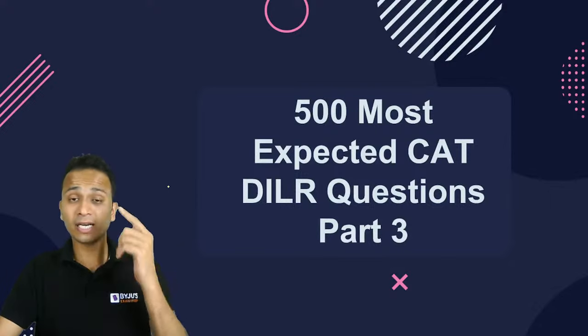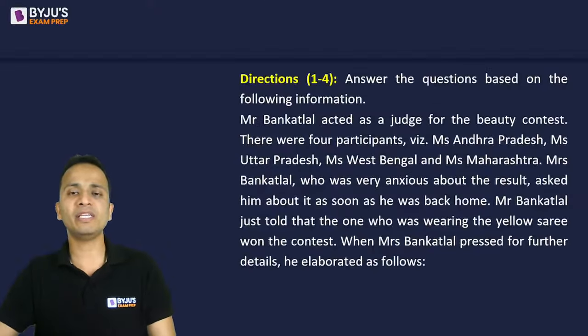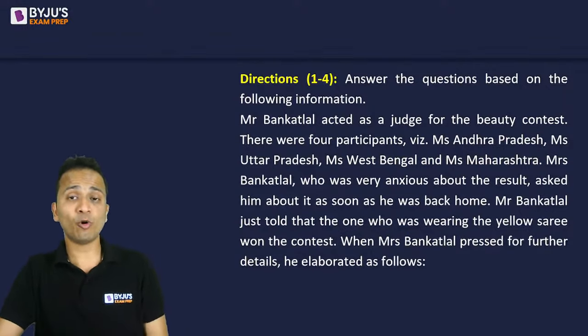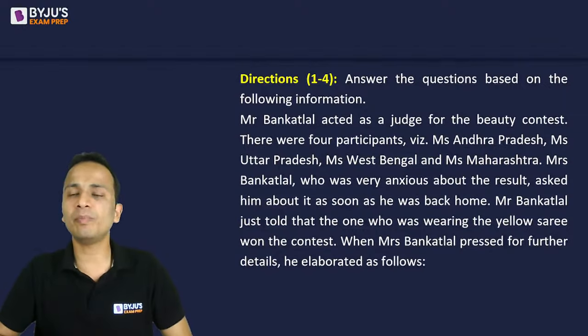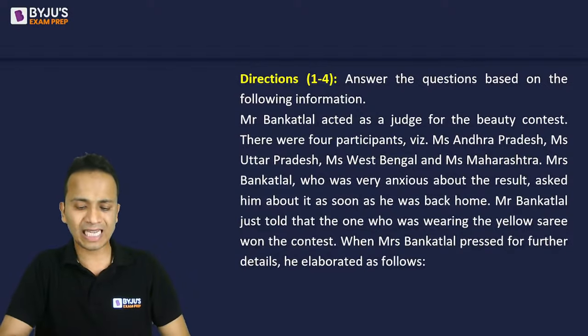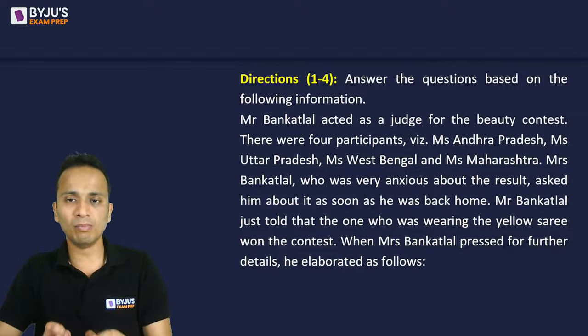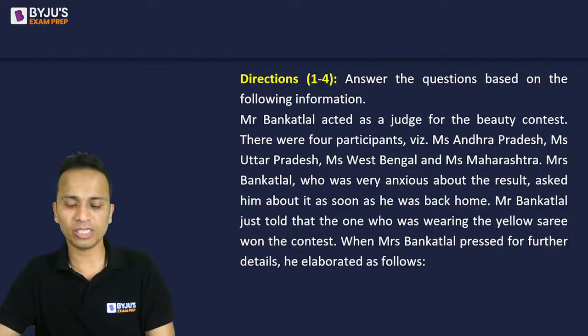All right. Now today again we'll be covering three sets of DI and LR, and all these sets have been covered previously in the CAT examination. So the first set will be with four questions on your screen right now. Look at these directions. The directions for the first set will be given on two different slides. This is slide number one. Read this information and then I'll take you to the second slide where the most important information for this set will be given. I'll wait for 1 minute on this slide, and then I'll go to the other slide where I'll give you 2 minutes to decode this entire set.